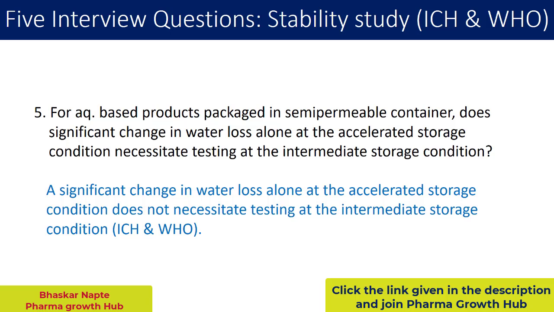A significant change in water loss alone at the accelerated storage condition does not necessitate testing at the intermediate storage condition. I am talking in the context of an aqueous based product packaged in a semi-permeable container. Isn't it important for you to understand the answer to this question? So water loss alone is not going to trigger testing at the intermediate storage condition. Of course, in case there is an impurity failure or potency failure at this accelerated condition, you have to certainly go with the intermediate storage condition.